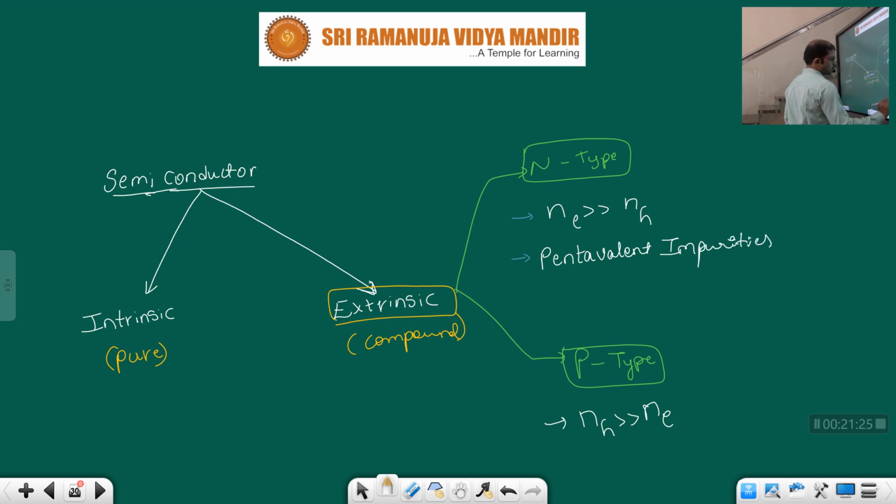Here we mix with trivalent impurities. See, this addition of impurities, making a pure form of semiconductor into an impure form, this process is called doping. Taking a pure semiconductor and adding impurities, this process is called what?